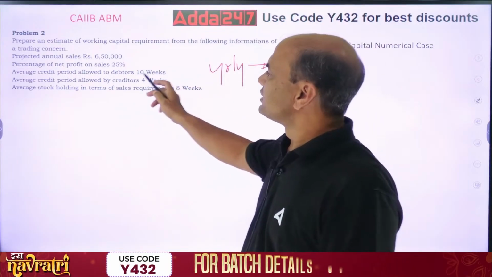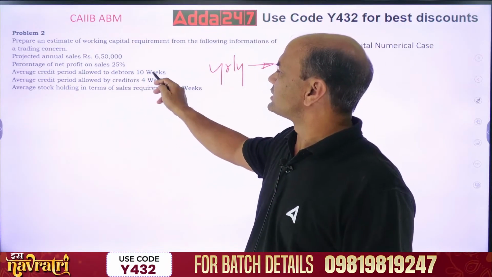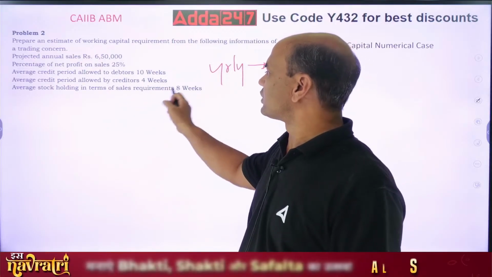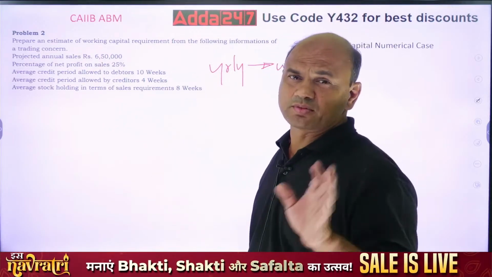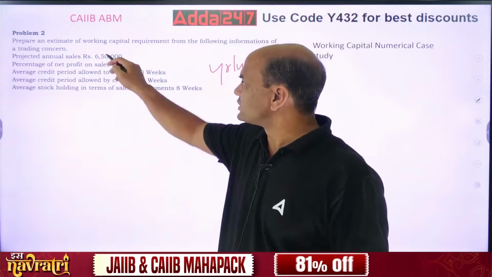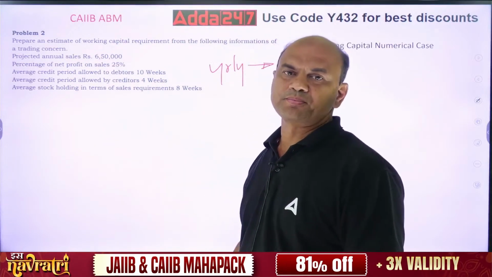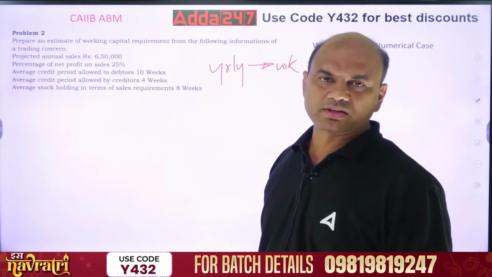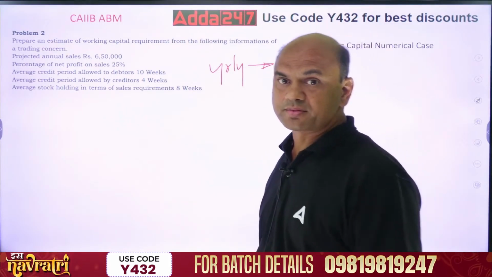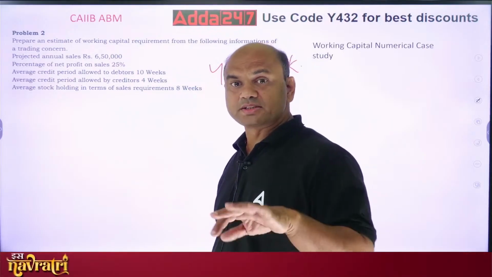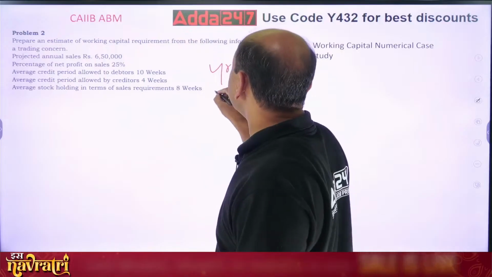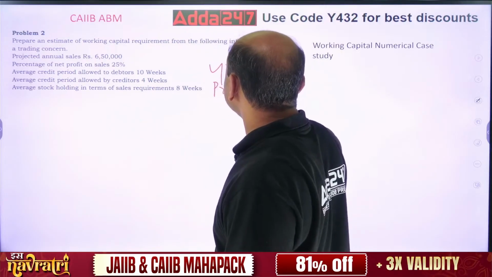Credit period to debtors is 10 weeks, then average credit by creditors is 4 weeks and stock holding is 8 weeks. So this is in weeks. So what is your profit then? Net profit on sales is 25%. So 25% of this. So my profit equals 25%.